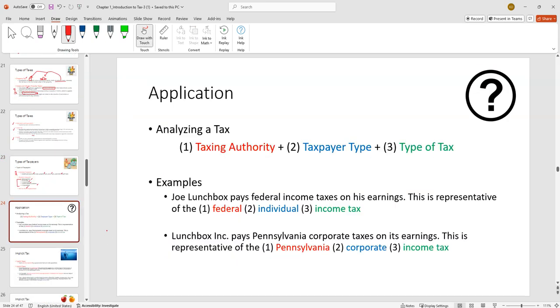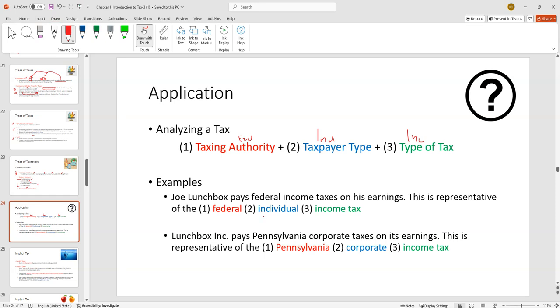Last thing here is just a little framework in your head to keep this stuff straight. So your friend comes to you, your mom, your dad, they're complaining about taxes. I hate this tax. I don't like that tax. You've got to keep it straight in your head. What are you talking about, mom or dad? What are you talking about, friend? If they're like, hey, I don't like these taxes in my paycheck, what they're probably talking about is, hey, I don't like the federal individual income tax.